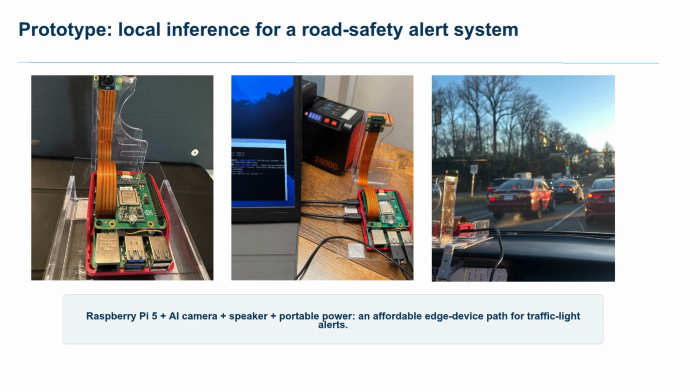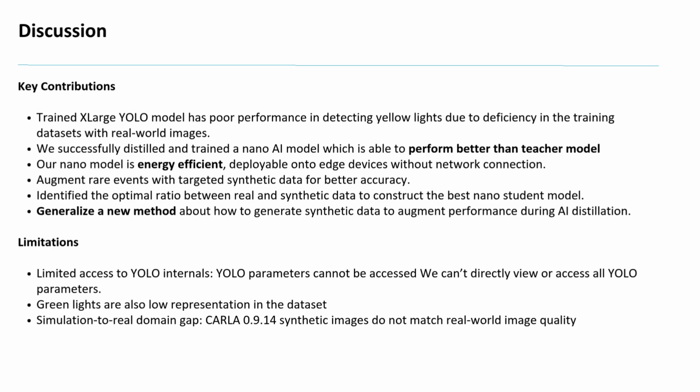So finally, for edge deployment, a Raspberry Pi 5, an AI chip, a camera, a speaker, and a portable power bank were used to demonstrate that engineering feasibility, and it supports the edge AI motivation. And you can see there are some photos of the device attached to the car on the road.